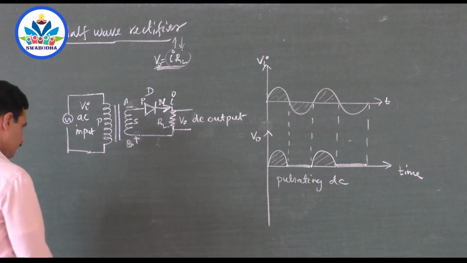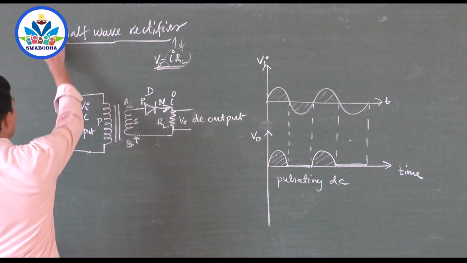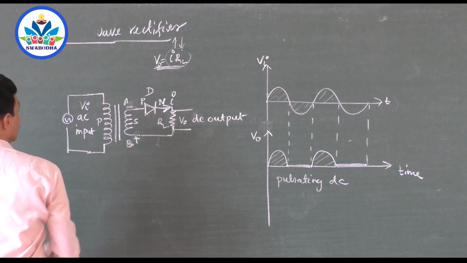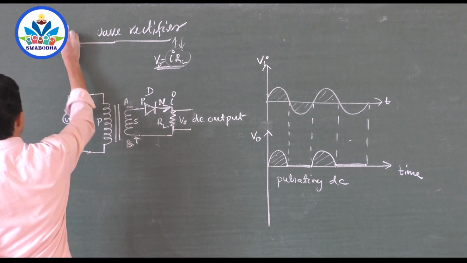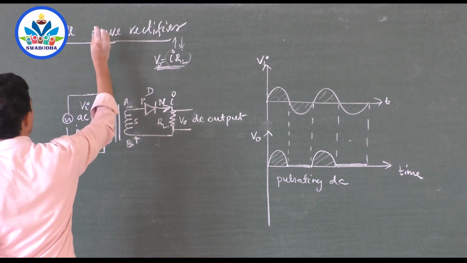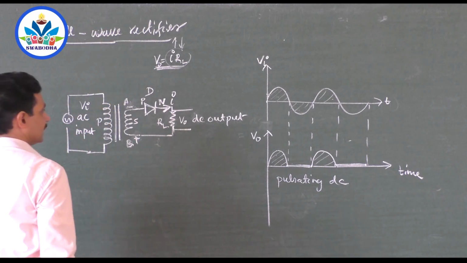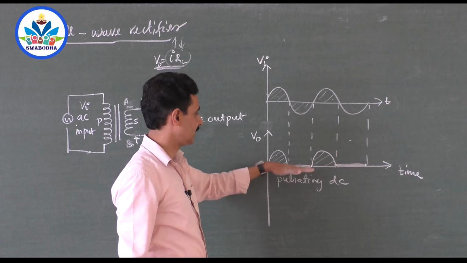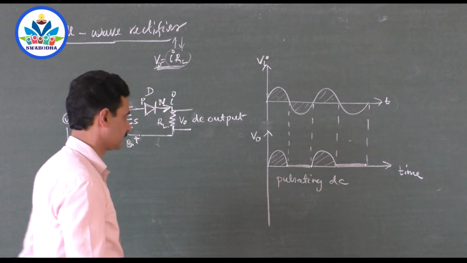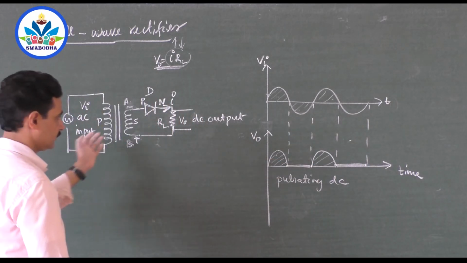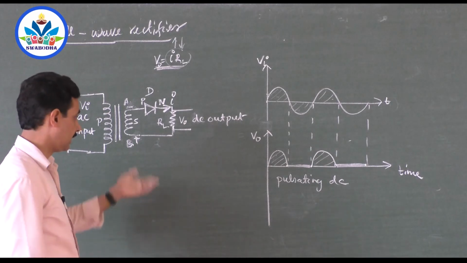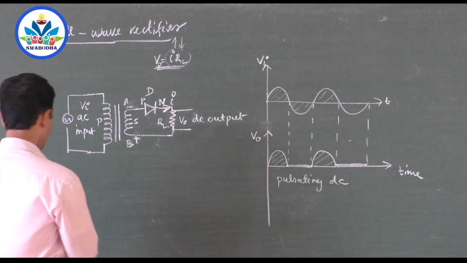Now what is a full wave rectifier? A full wave rectifier is a circuit which converts AC to DC, and it works during both the half cycles of AC. Of course, it doesn't keep quiet during the rest of the half cycles. How does it work? I will use the same explanation, I will keep it as it is. So for a